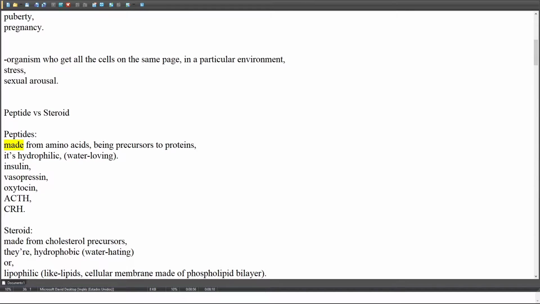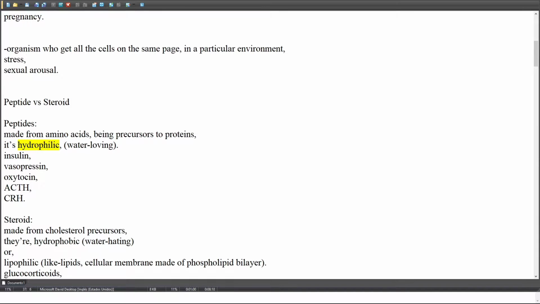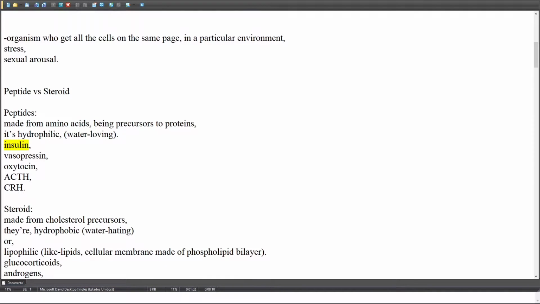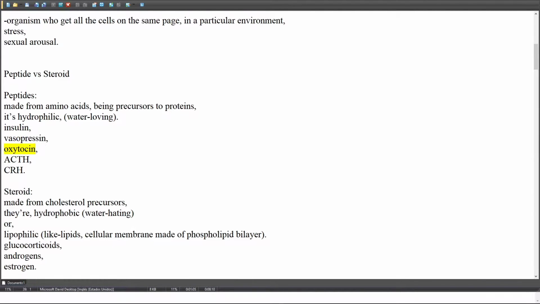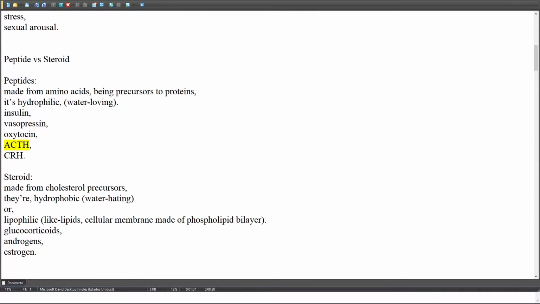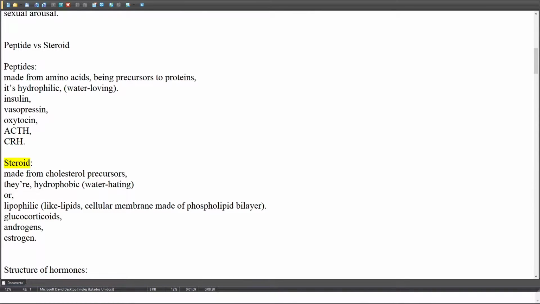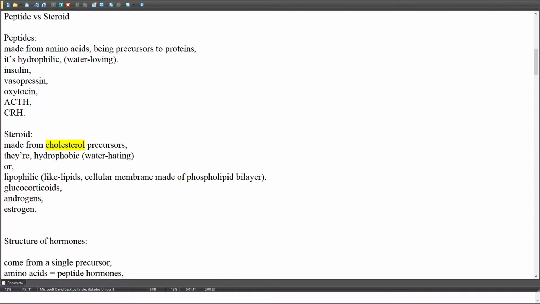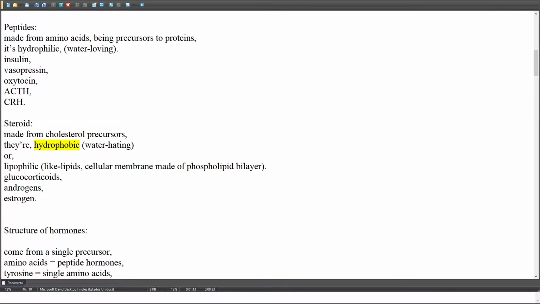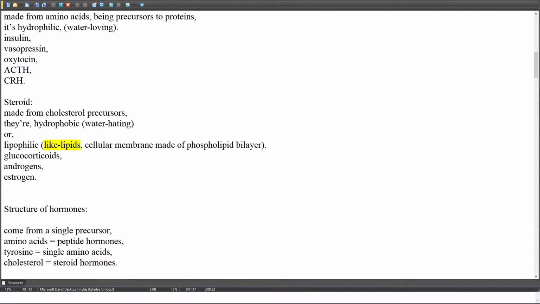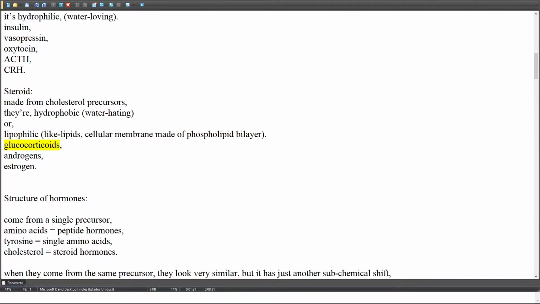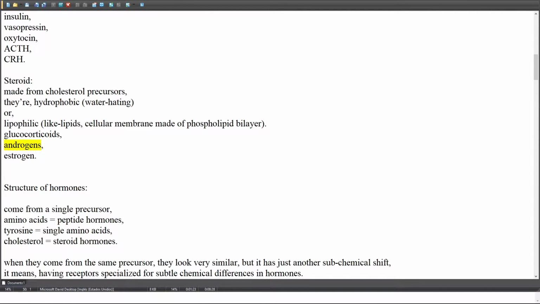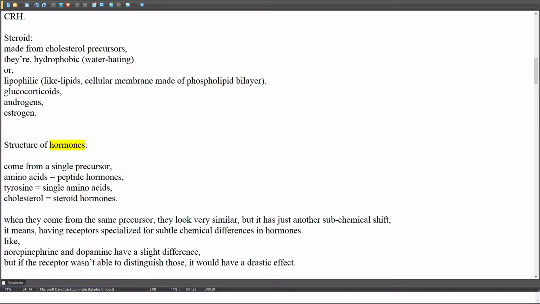Peptides are made from amino acids, being precursors to proteins. They're hydrophilic, water-loving. Insulin. Vasopressin. Oxytocin. ACTH. CRH. Steroids are made from cholesterol precursors. They're hydrophobic, water-hating, or lipophilic, like lipids, like the cellular membrane made of phospholipid bilayer. Glucocorticoids. Androgens. Estrogen.